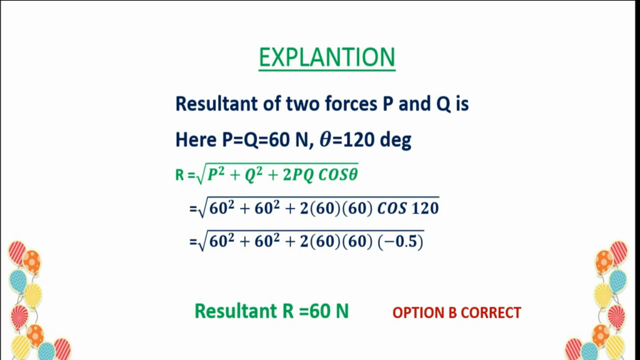Here is the explanation. Resultant of two forces P and Q. Here P and Q equal to 60 newtons, theta equal to 120 degrees. So now resultant R equal to square root of P square plus Q square plus 2PQ cos theta. So substitute P, Q and theta values. So finally we get resultant R equal to 60 newtons. Option B is correct.